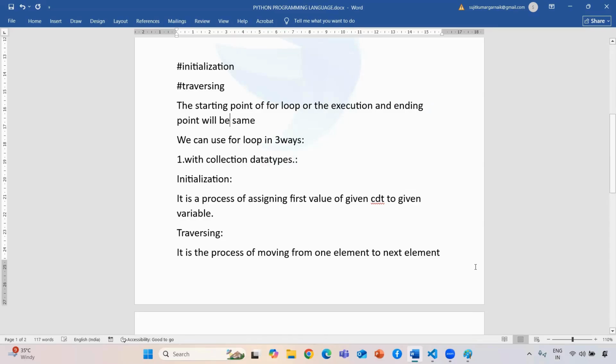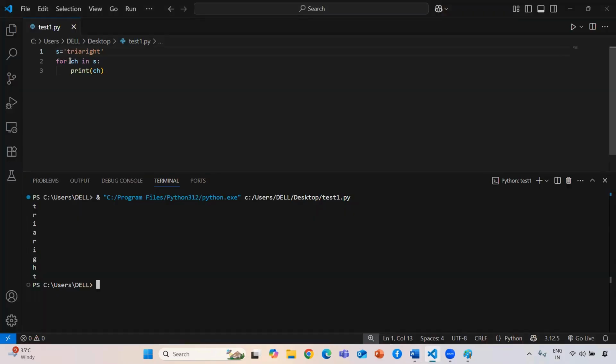Because if you see, my controller starts executing from here and stops here only, because it will be checking how many elements are there. So that's why we are using this.